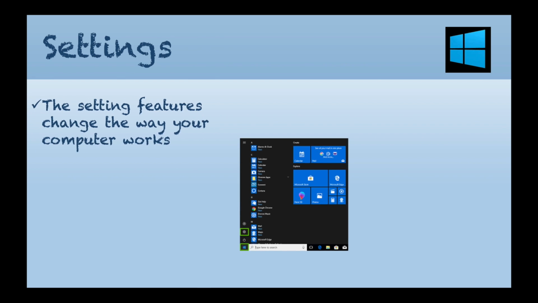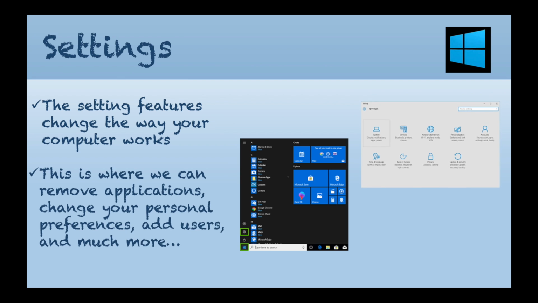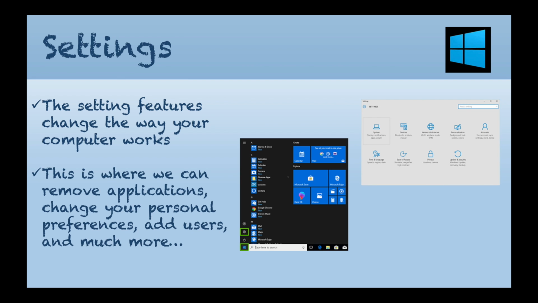All right, so part of this is the settings. The settings features change the way your computer works. This is where we can remove applications, change your personal preferences, add users, and much more. And that is located on the bottom left hand corner, just above the Start button there.